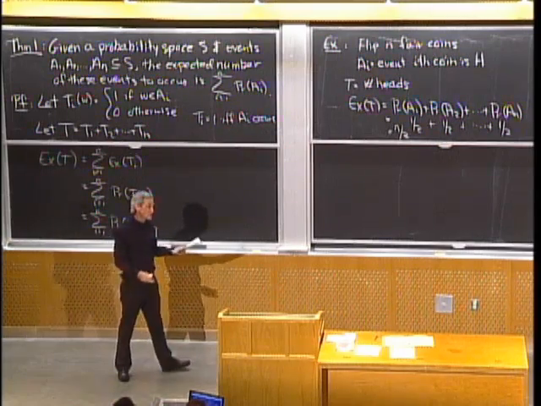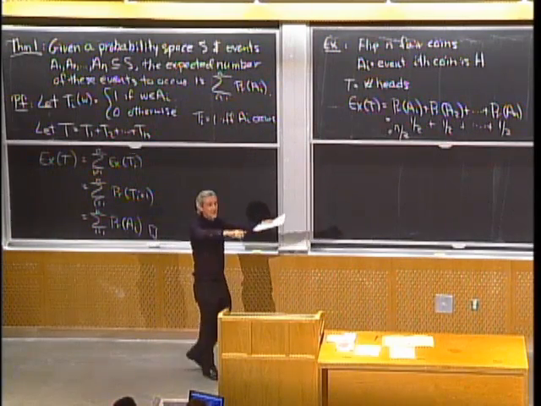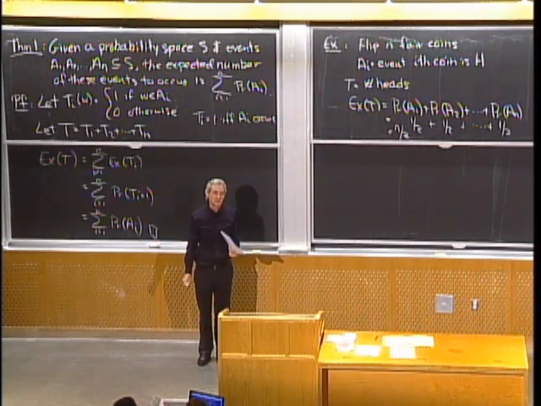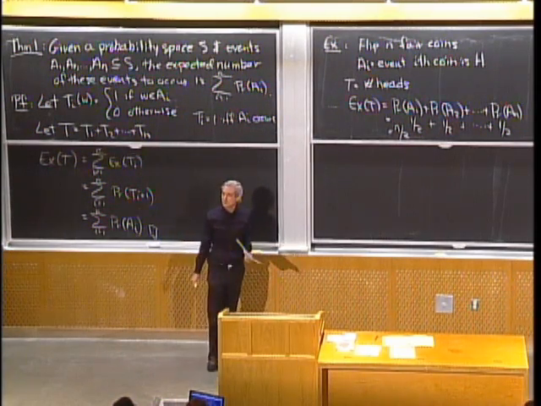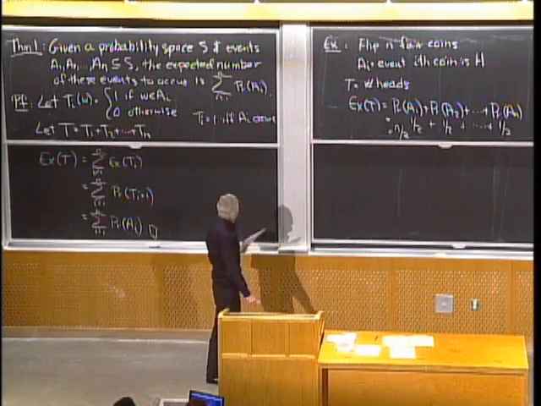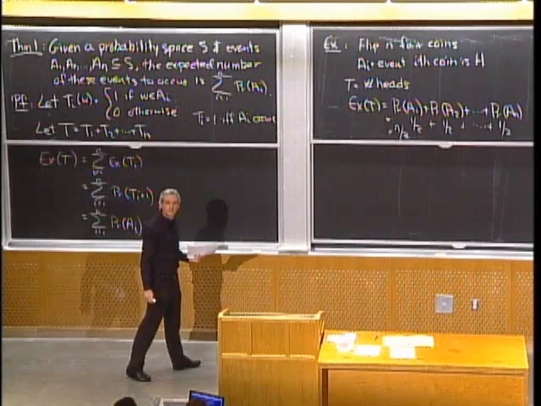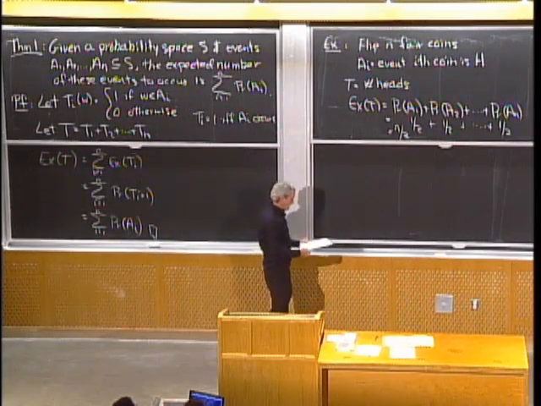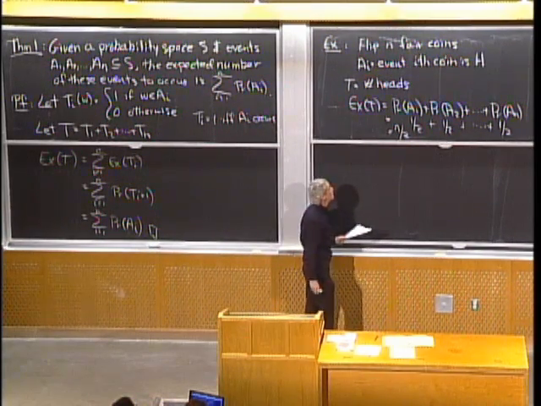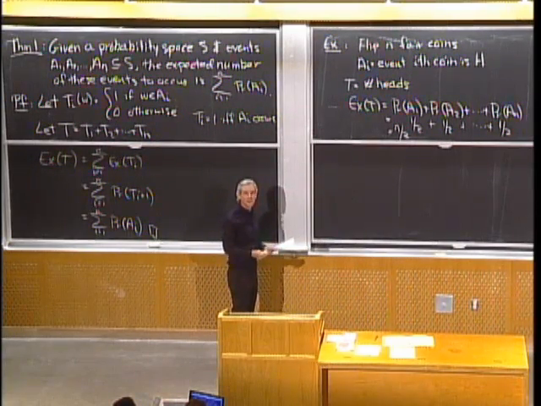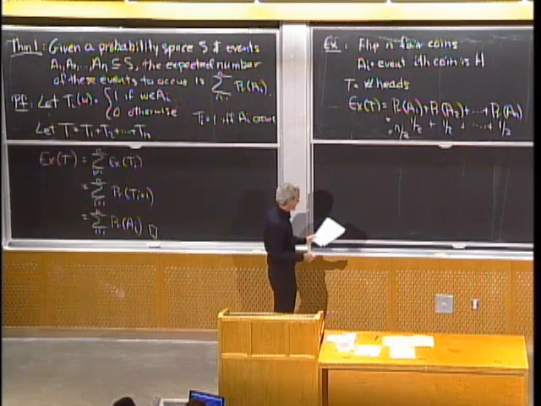In fact, I could have glued some face up and some face down and done weird things, and you still expect n over 2 heads, even if they're glued together in strange ways. Because I don't need independence for linearity of expectation to prove this. OK, now that's the easy way to evaluate the expected number of heads. There is a hard way to do it. And let me set that up.